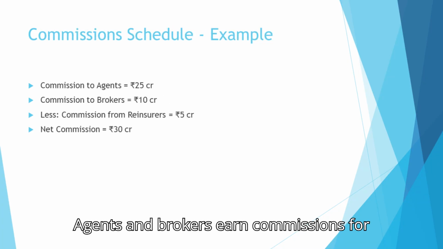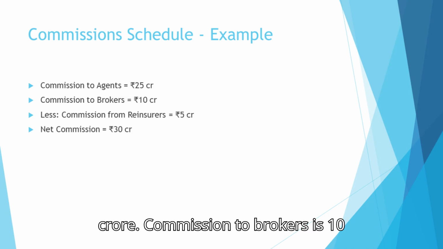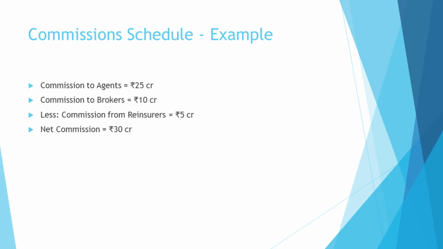Agents and brokers earn commissions for bringing business. For example, commission paid to agents is 25 crore. Commission to brokers is 10 crore. Commission recovered from reinsurers is 5 crore. So the net commission is 30 crore.